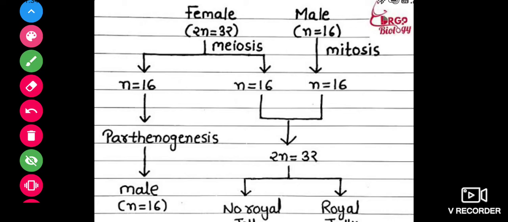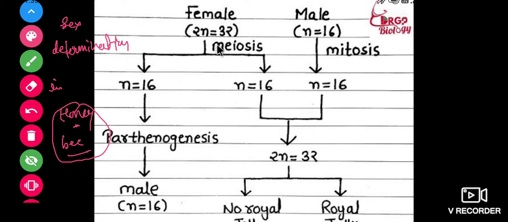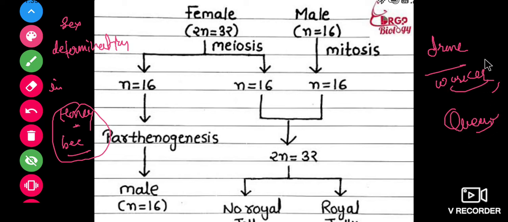Hello and welcome. In this video we are going to talk about sex determination in honeybees. So the question arises here: how many types of honeybees are there in the generation of honeybees? There are three kinds of honeybees. I'll just write here: drone type, worker type, and the last one is queen type.